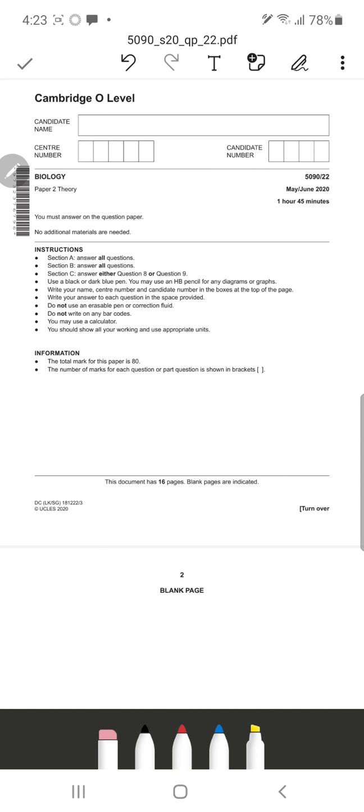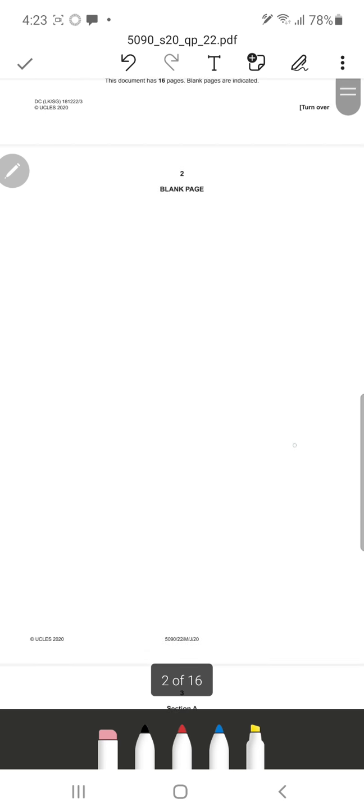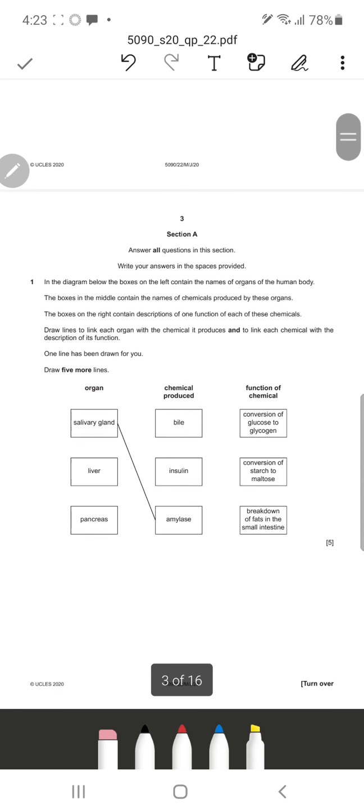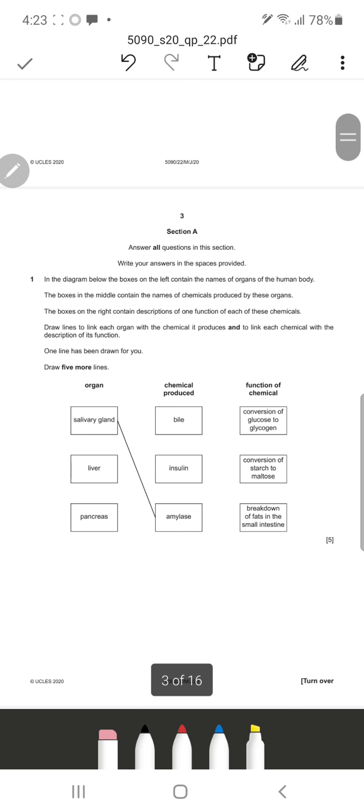Hey guys, so today I'll be solving 5090 paper 22 May-June 2020. So this is a biology O-level paper, variant 22, May-June 2020. So let's see the questions. At first we've got section A. It says to answer all the questions in this section, write your answers in the spaces provided.